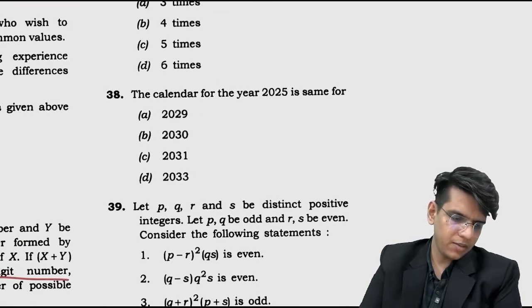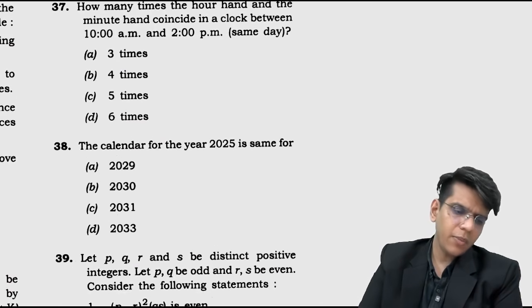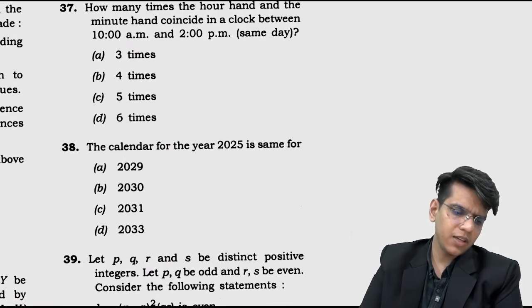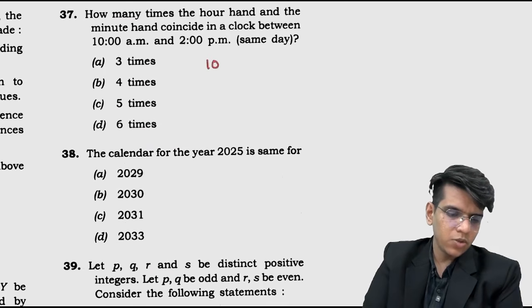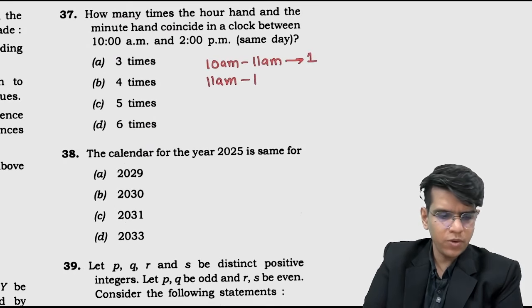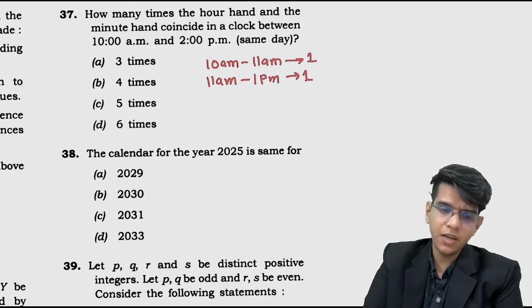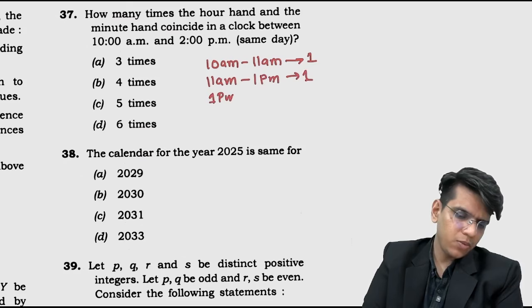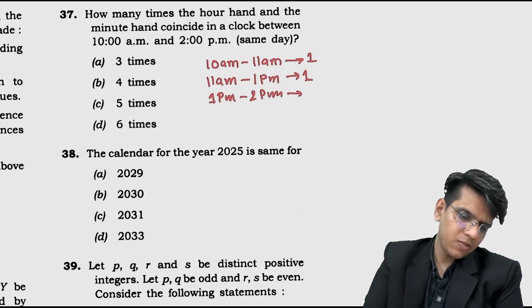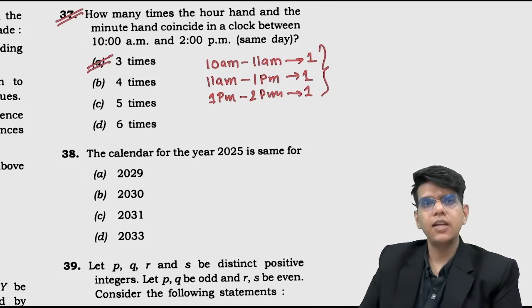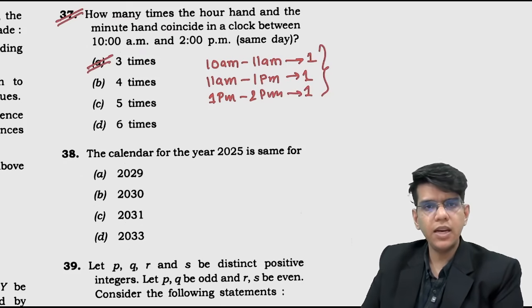चलो आगे करते हैं पहले. How many times the hour hand and the minute hand coincide in the clock from 10 a.m. to 2 p.m.? So you should know the exception, right? So 10 a.m. to 11 a.m. it happens once. The exception is 11 a.m. to 1 p.m. it will only happen once, exactly at 12. It doesn't happen 2 times. 1 p.m. to 2 p.m. it happens once. So basically it will happen 3 times. 37. Answer is option A. It will happen 3 times.